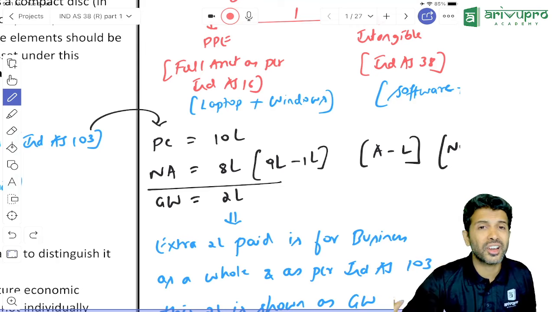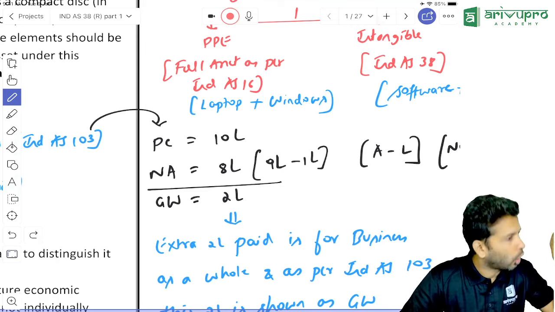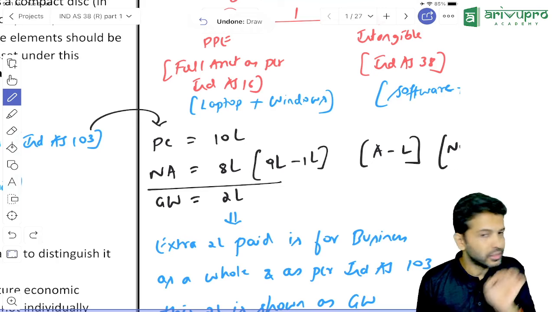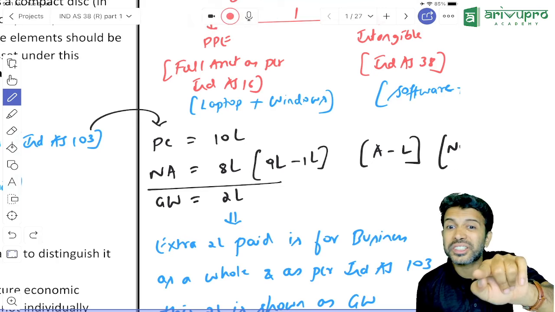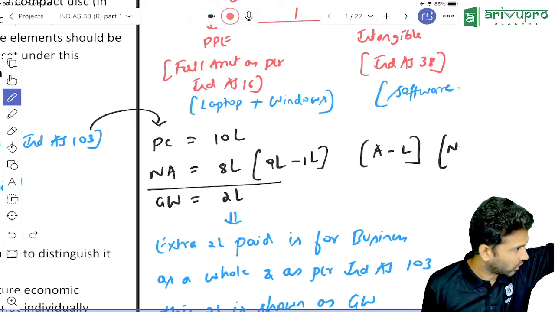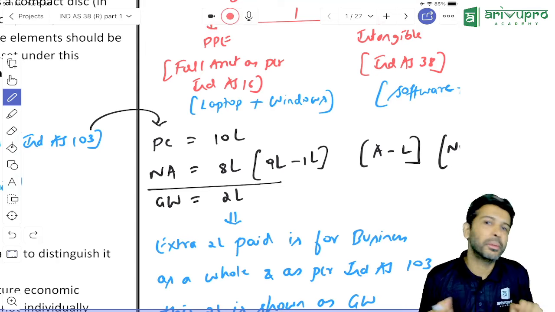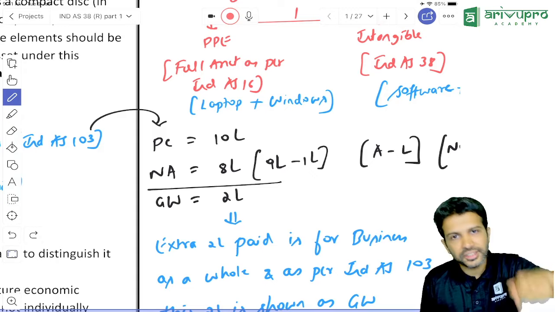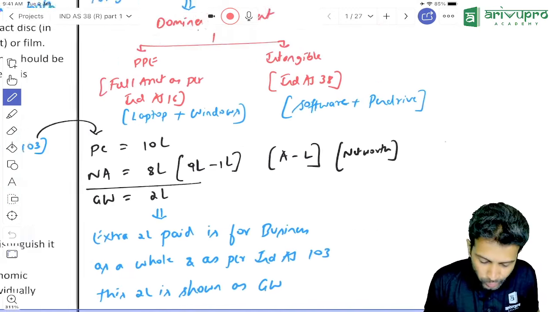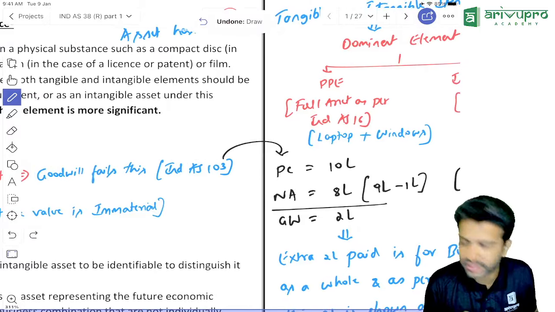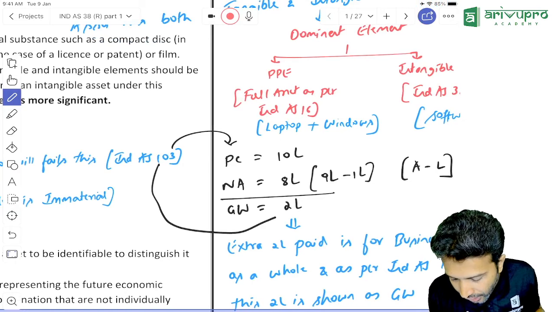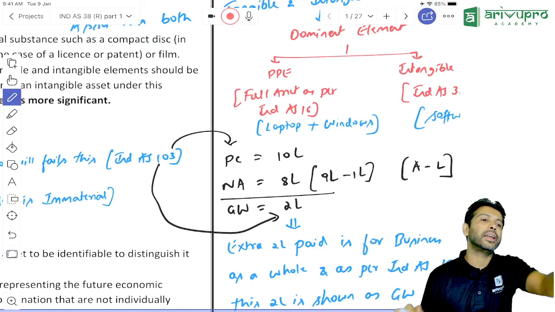For you, is that extra a profit or a loss? Loss. That loss we refer to as what, sir? Goodwill. This goodwill will come only when you purchase someone's business. In CA Intermediate, business purchase is accounted as per AS 14. In CA Final, we have a standard called IND AS 103. So goodwill accounting is as per IND AS 103.